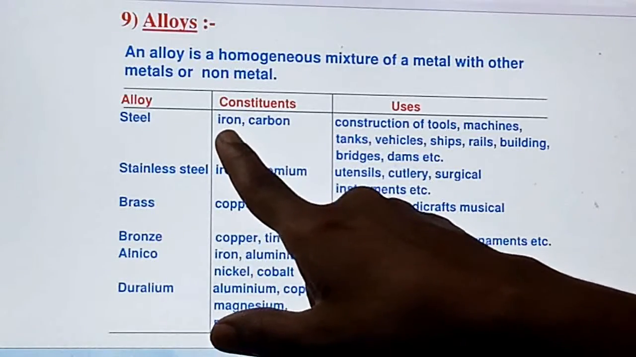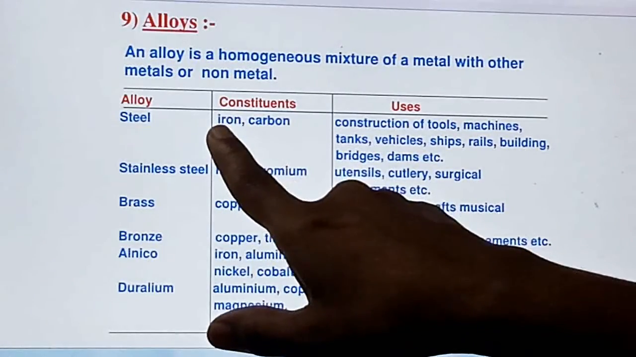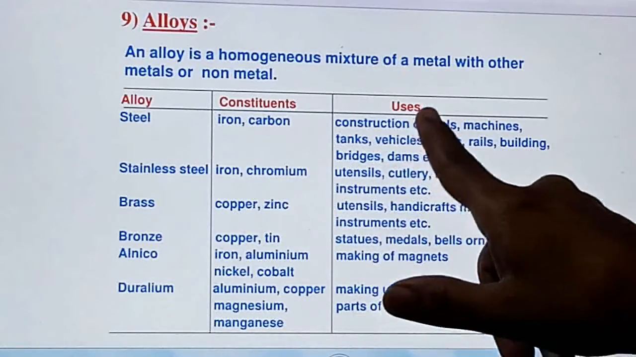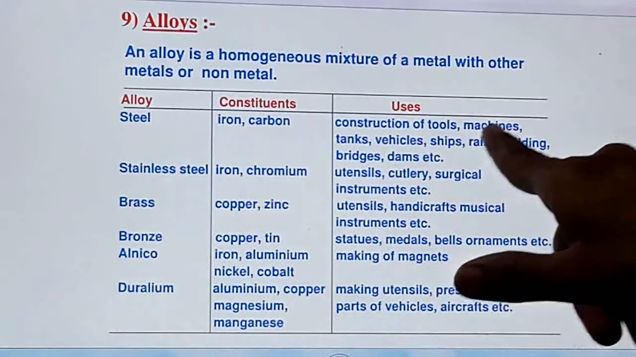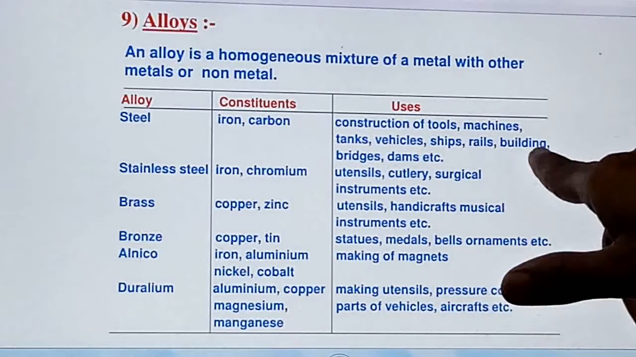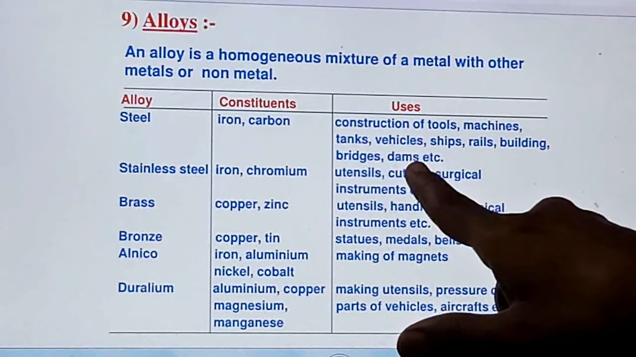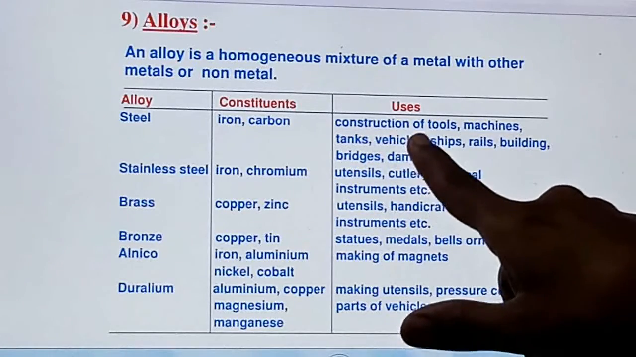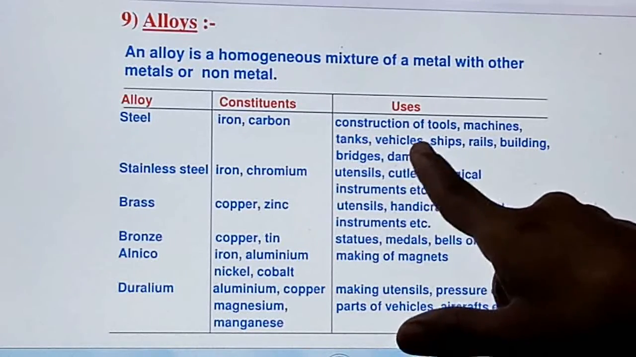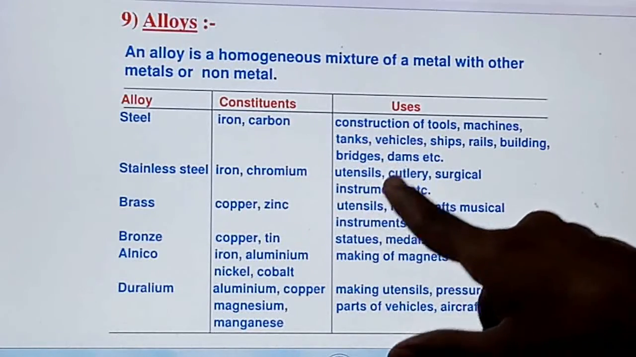Steel contains iron and carbon, right? Iron is a metal, carbon is a non-metal. So this is used for the construction of tools, machines, tanks, vehicles, ships, rails, buildings, bridges, dams, and even we have stainless steel utensils at home, right? So stainless steel utensils are there.